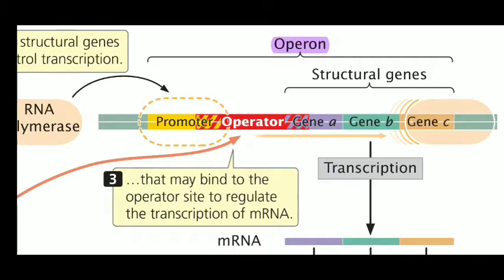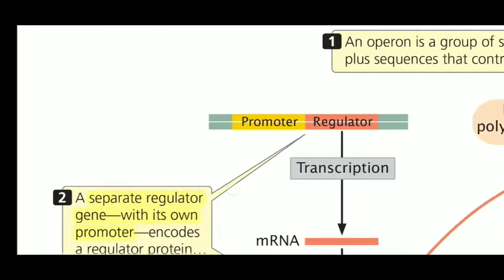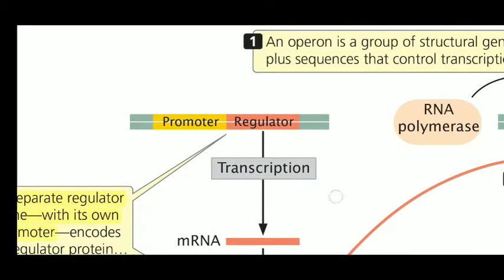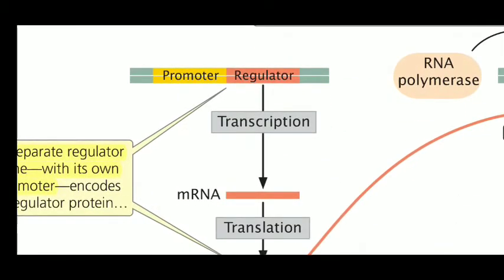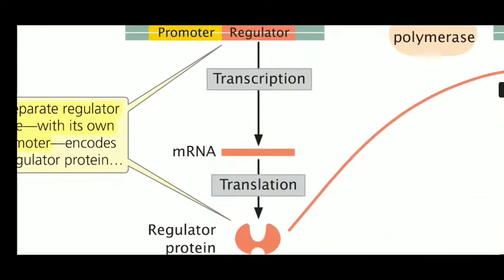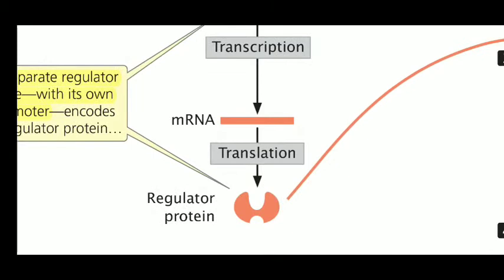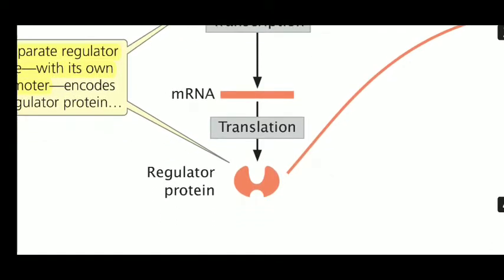This operon is controlled by another small gene called the regulator gene. And the most interesting thing is that this secondary gene also has a promoter. So once it gets activated, it will produce proteins. That's what we call the regulator protein.